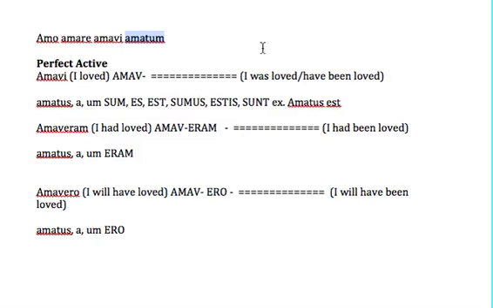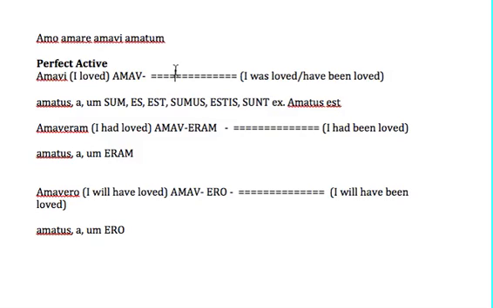Ero for the future. The only difference is in the perfect, which has sum, es, est, sumus, estis, sunt, while the active had the different endings: amavi, amavisti, amavit, amavimus, amavistis, amaverunt.